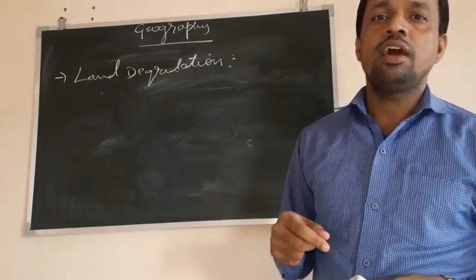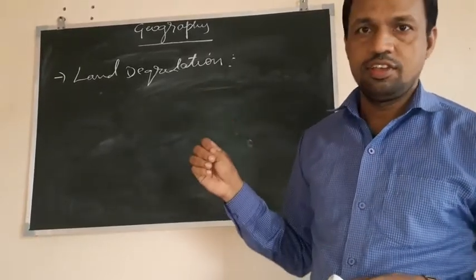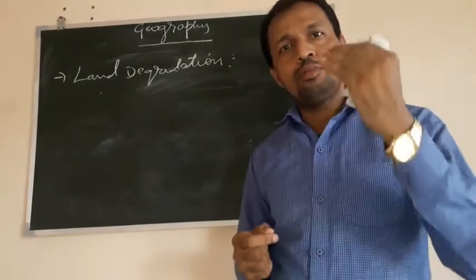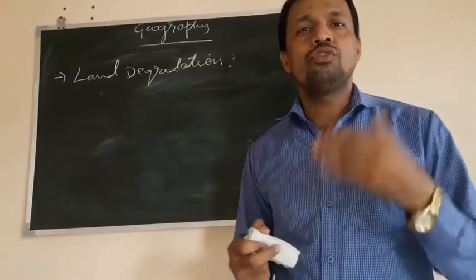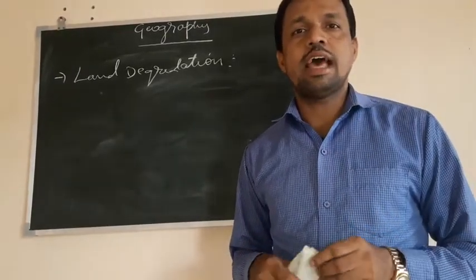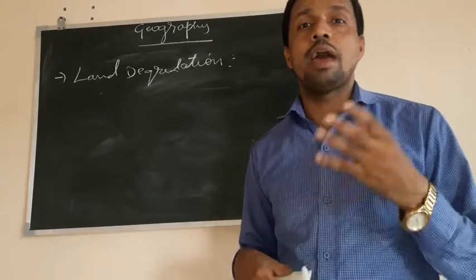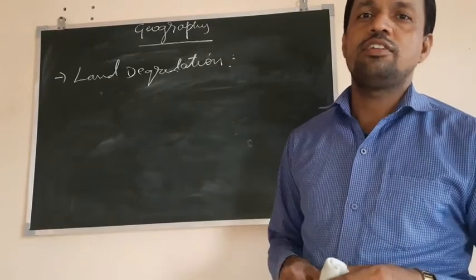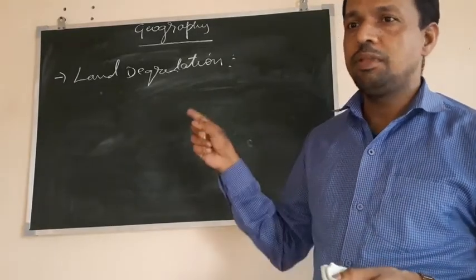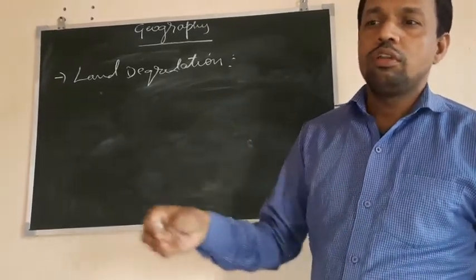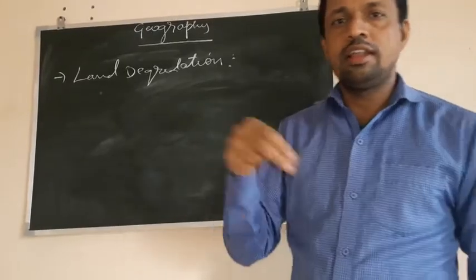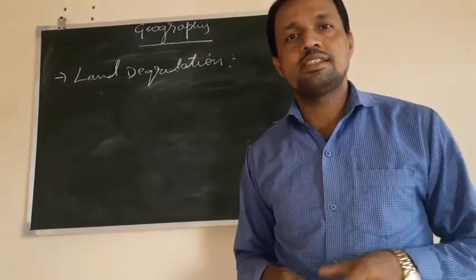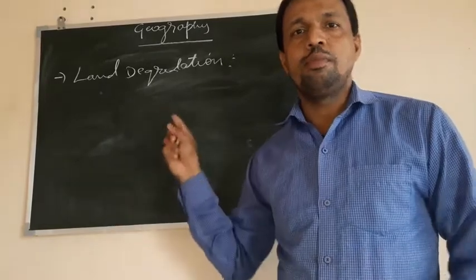Similarly, if they are releasing gases and smoke, they have to filter those gases. The farmers should mostly depend on natural manures instead of fertilizers and pesticides. Similarly, to control land degradation, shelter belts have to be planted.